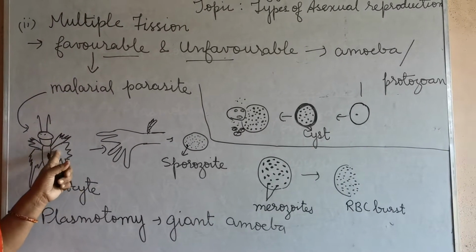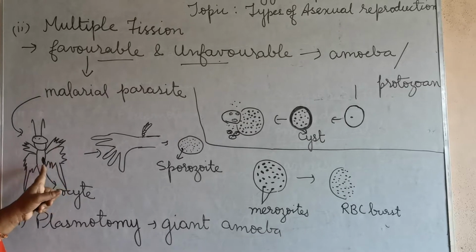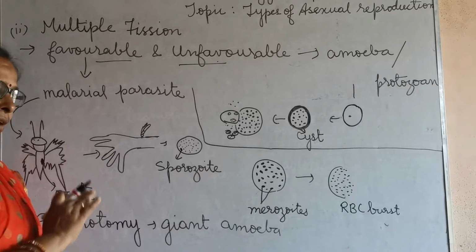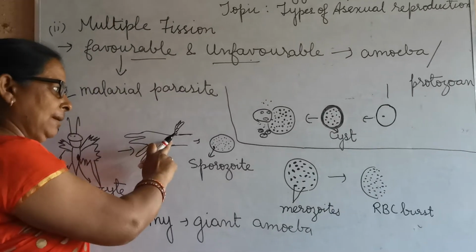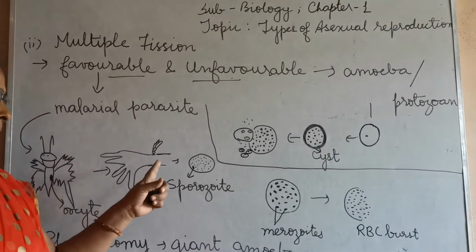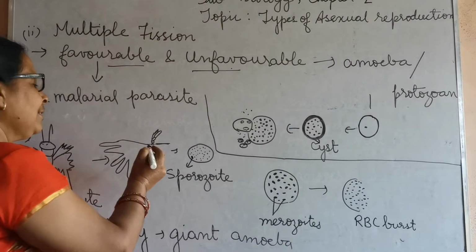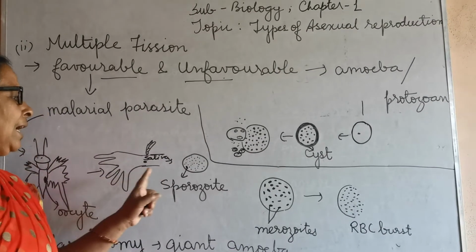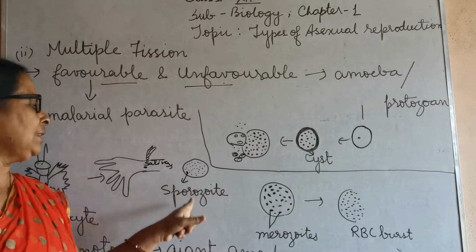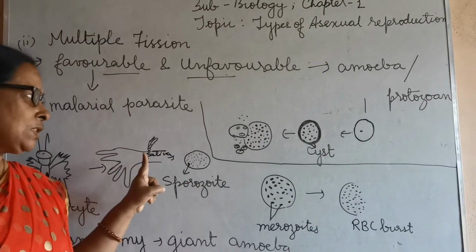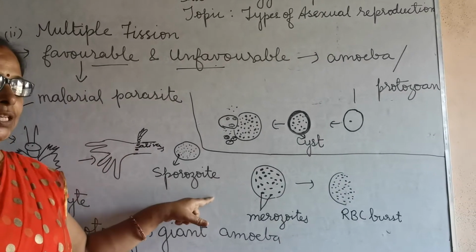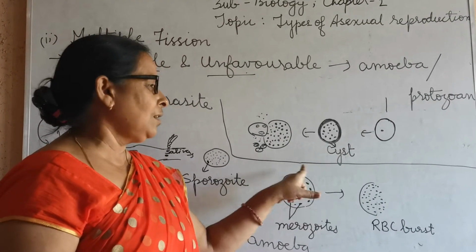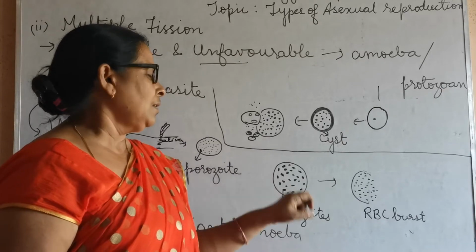As you know, the female Anopheles mosquito's stomach contains the egg that is known as oocyte. This oocyte will remain in the stomach. When the mosquito bites a human hand or any part of the body, it releases the egg with saliva. It releases this egg inside the RBC. Now this oocyte becomes sporozoite, and under favorable condition, it starts making many nuclei in the cytoplasm.